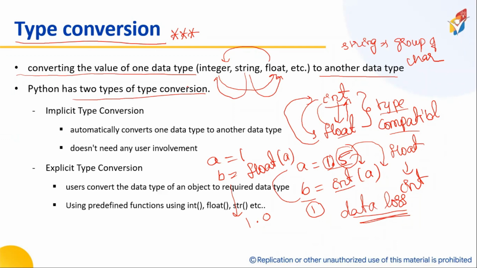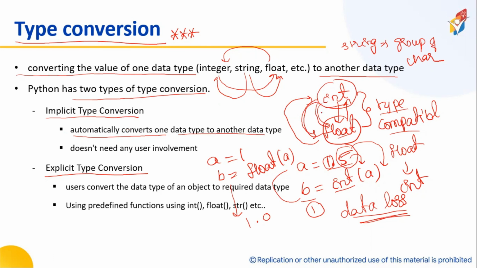Now, Python has two different types of conversion. This is the most important question. First one is implicit type conversion. Second one is explicit type conversion. Implicit means it automatically converts one data type to another. Whatever is happening between integer to float or float to integer is called implicit conversion. These things will be done automatically.